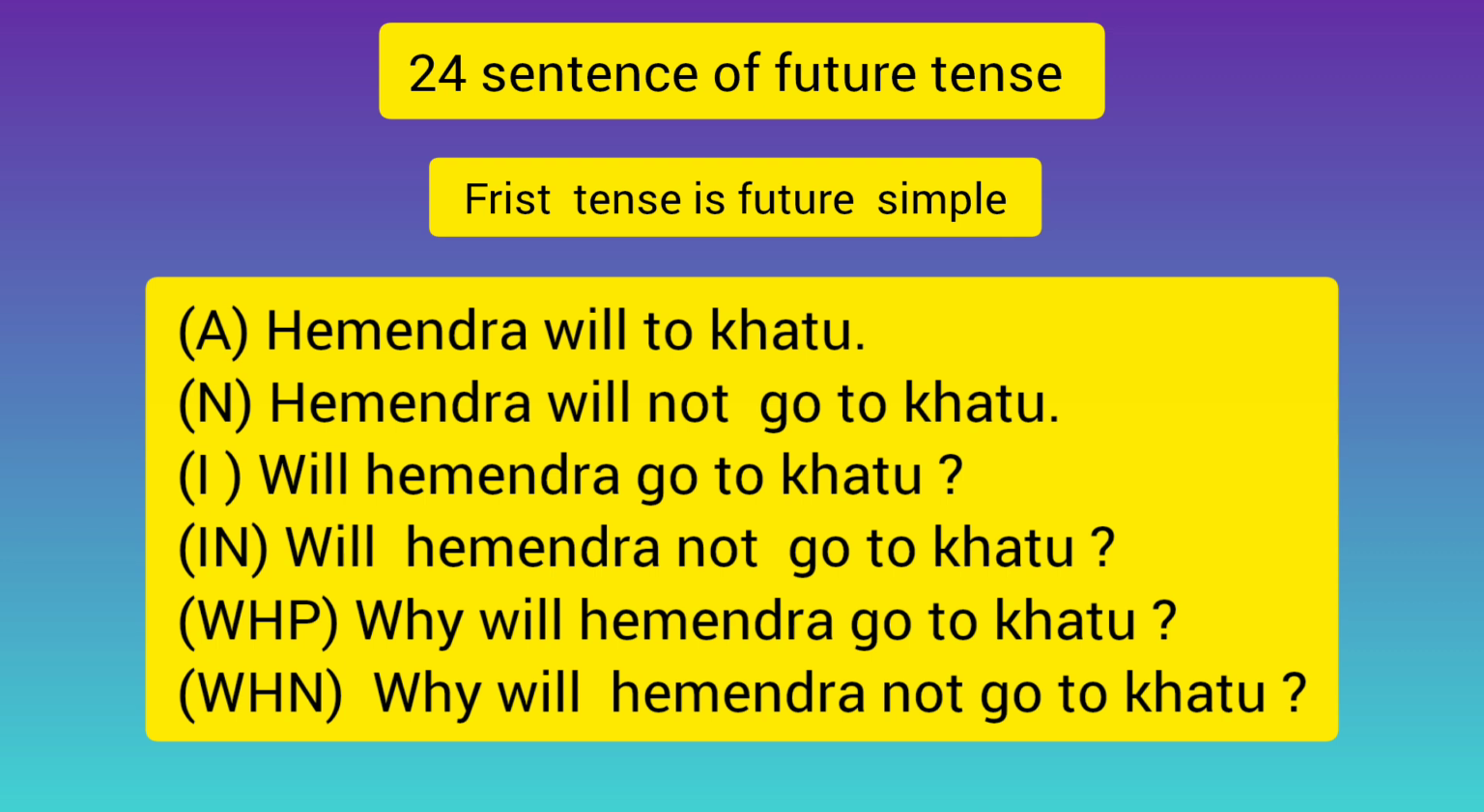Fourth sentence is interrogative negative sentence. Will Hemender not go to Khatu? Fifth sentence is WH positive sentence. Why will Hemender go to Khatu? Sixth sentence is WH negative sentence. Why will Hemender not go to Khatu?